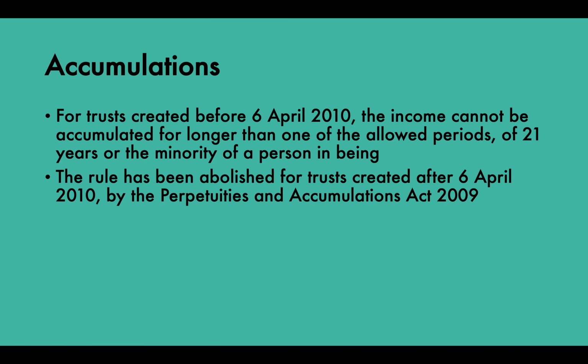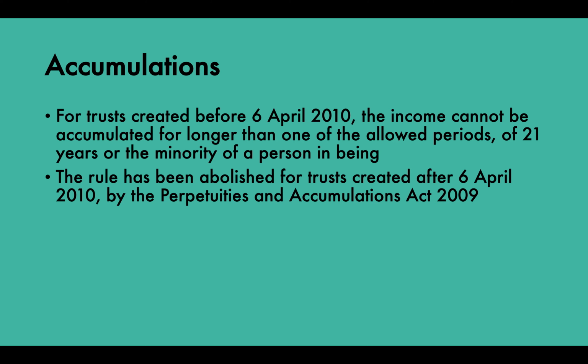For trusts created before the 6th of April 2010, the income cannot be accumulated for longer than one of the allowed periods: 21 years or the minority of a person in being. So in trusts created before 2010, income cannot be accumulated for more than 21 years or the minority of a person in being.